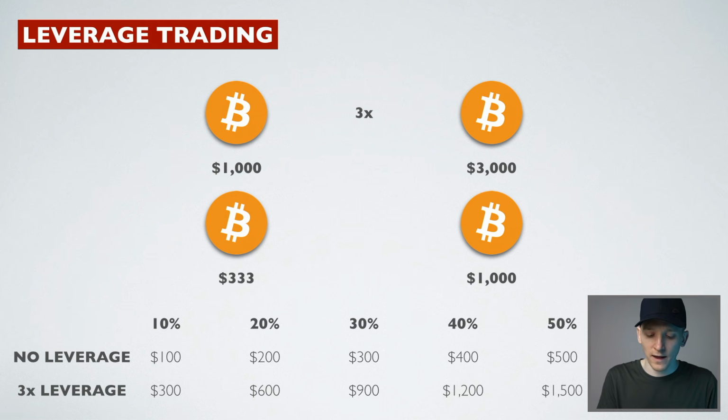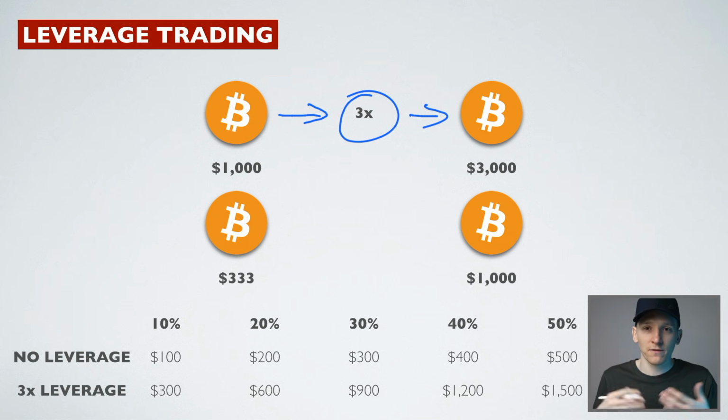So let's say you put $1,000 on the platform. If you went ahead and bought Bitcoin with $1,000 in the spot market, that's $1,000. That's it. You own it, nothing else. But of course, with crypto futures, you can trade with leverage. So the first option to use 3x leverage is just to take your $1,000 and turn it into a $3,000 trade, right? And then you're using that $1,000 to fund any potential losses.